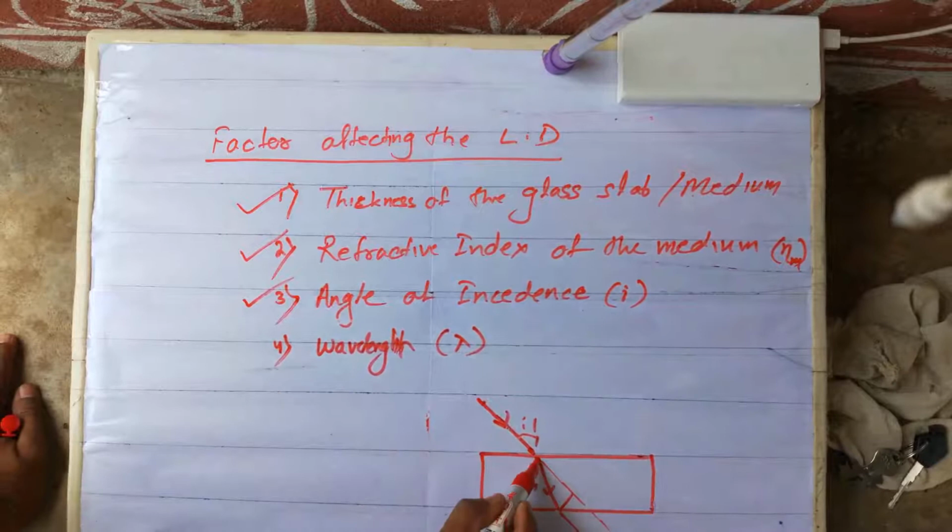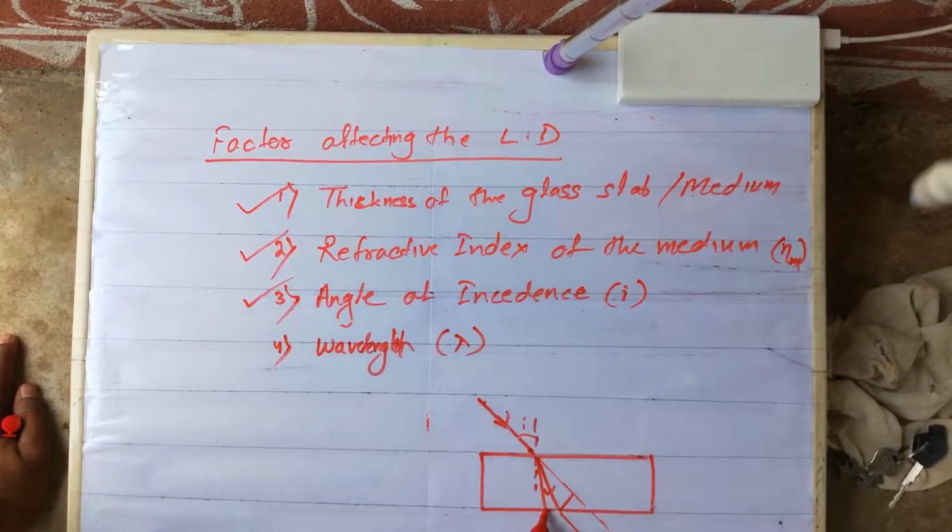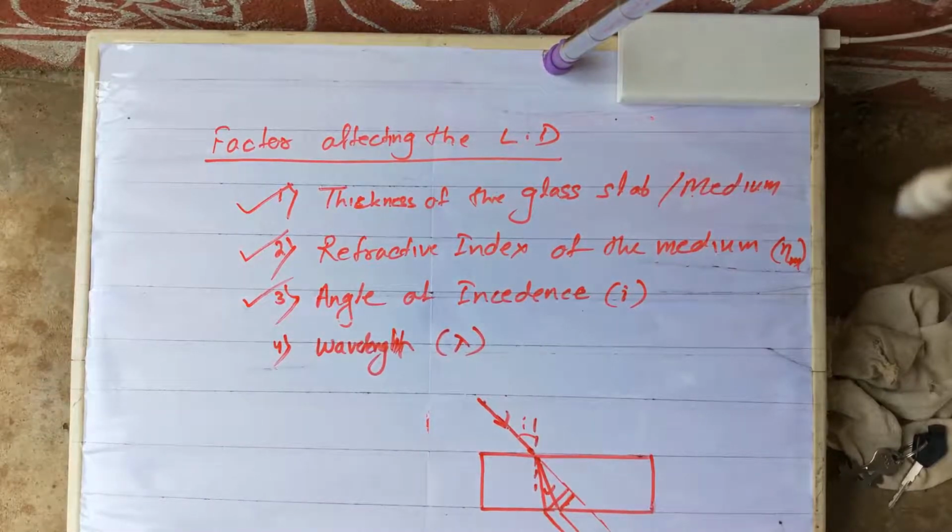So it will deviate. Suppose it deviated to this point, this one. Now what will happen? This ray will go like this, parallel, emergent out. So now the lateral displacement is this one. Okay, this is for red, and this is for violet. In which case is the lateral displacement more, for red or for violet? Violet, the displacement is more.